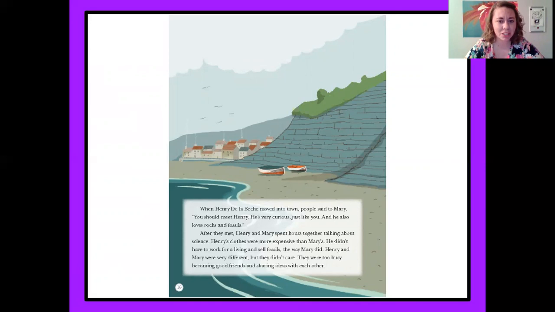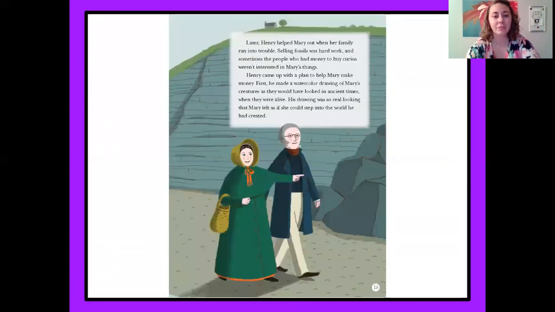Henry's clothes were more expensive than Mary's. He didn't have to work for a living and sell fossils the way Mary did. Henry and Mary were very different, but they didn't care. They were too busy becoming good friends and sharing ideas with each other. Later, Henry helped Mary out when her family ran into trouble. Selling fossils was hard work, and sometimes the people who had money to buy curios weren't interested in Mary's things.